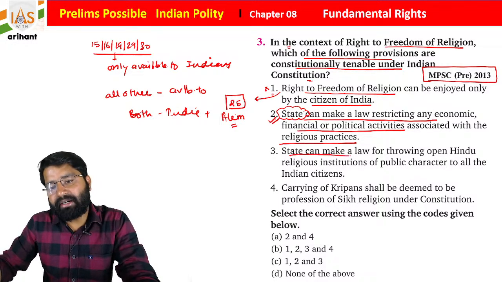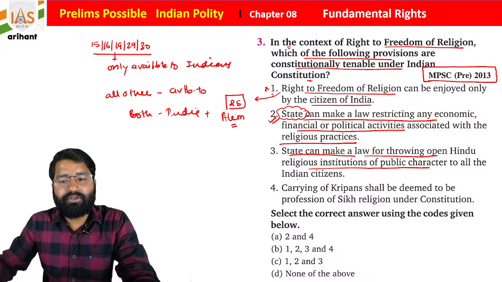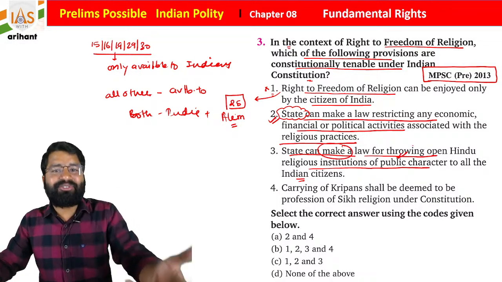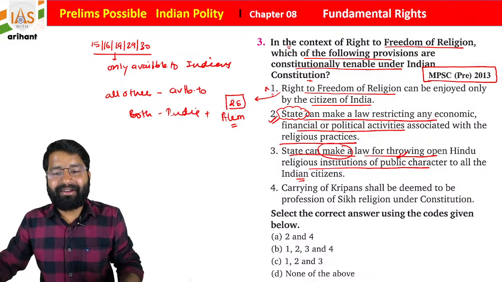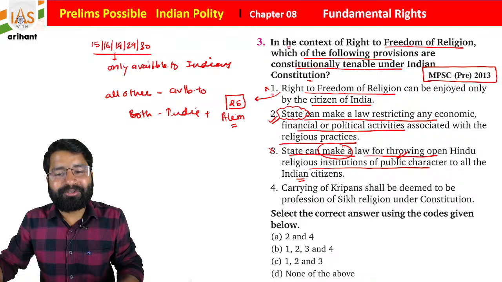The state can make a law for throwing open Hindu religious institutions of a public character to all Indian citizens. Basically the state is not going to promote any particular religion, so statement 3 is also going to be incorrect.